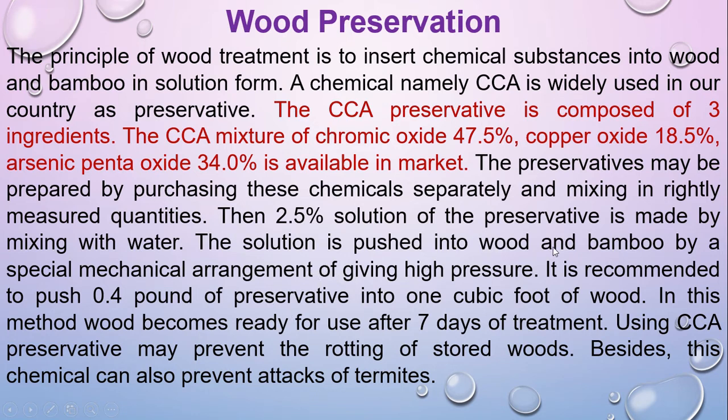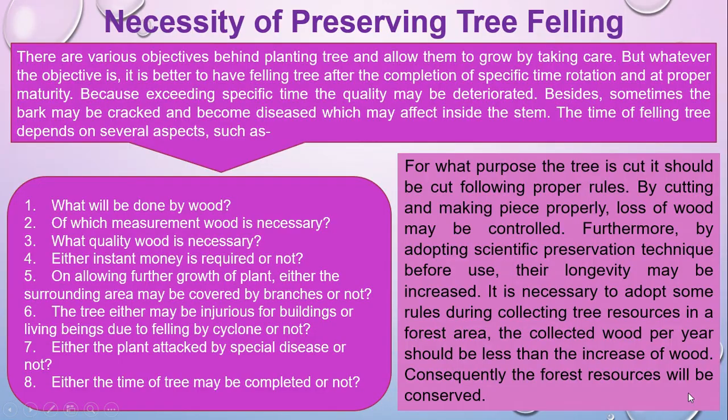This solution is pushed into the wood and bamboo by a special chemical arrangement giving high pressure. It is recommended to push 0.4 pound of preservatives into a cubic foot of wood. In this method, wood becomes ready for use after 7 days of treatment. Using CCA preservative may prevent the rotting of stored wood, and even different types of insects, mites, or fungus as well. So this is very important for wood preservation, and this is very important for your CQ and MCQ exam.